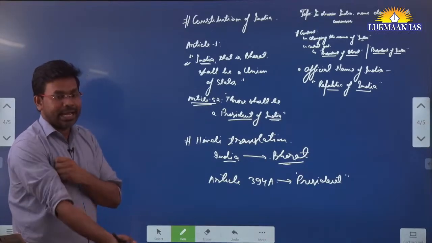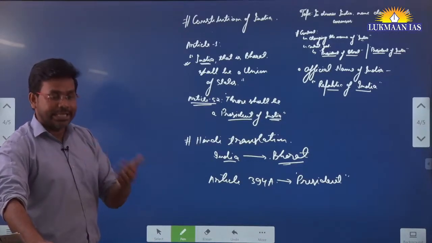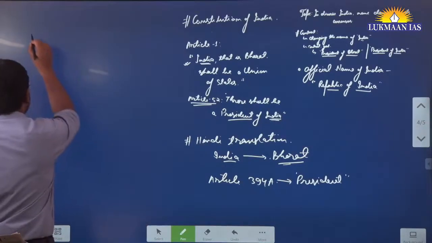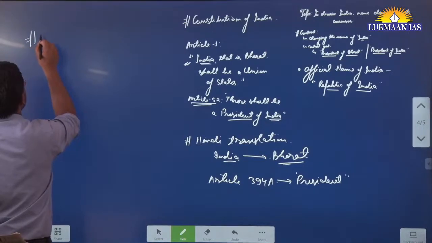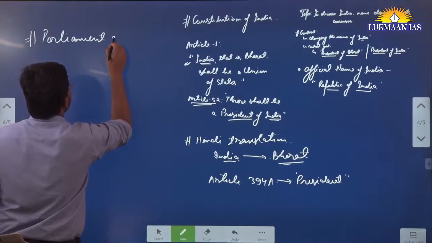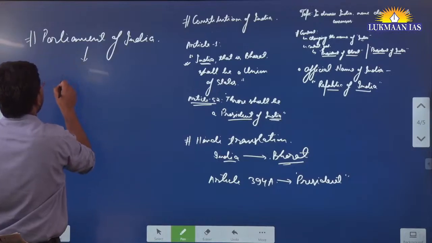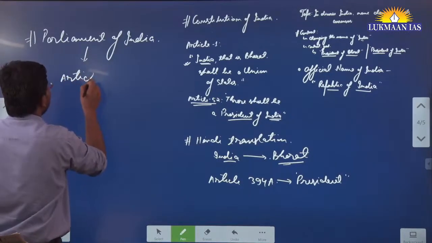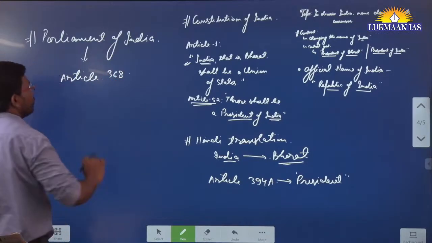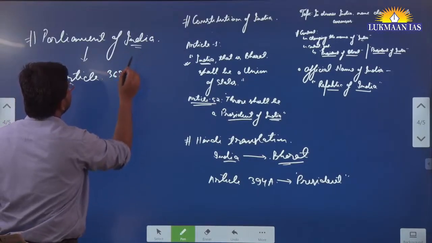And the author further highlights: can the name of a country be changed? The author says yes, the name of the country can be changed. The Parliament of India is authorized to change the name of the country, and for that they need to amend the constitution under article 368. So the Constitution of India needs to be amended to change the name of the country.